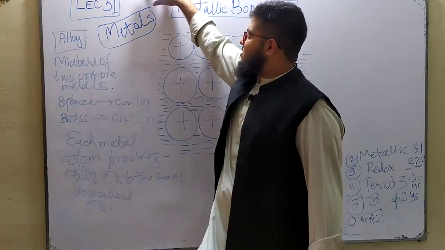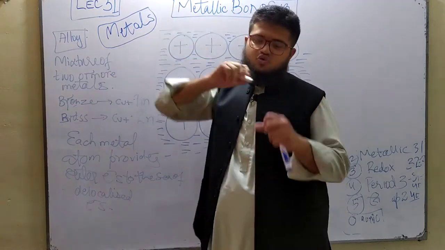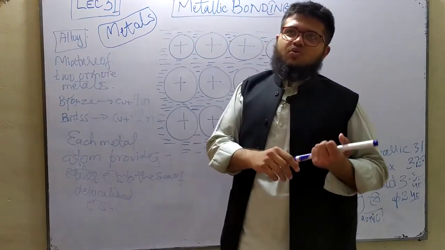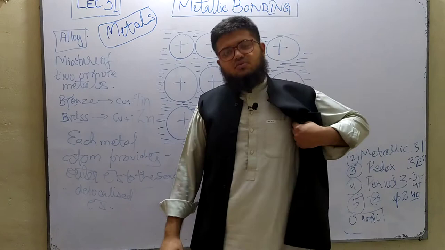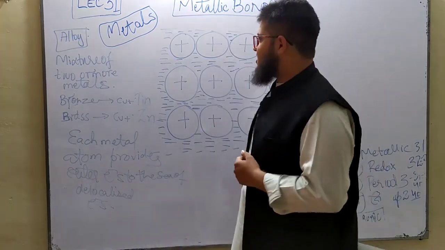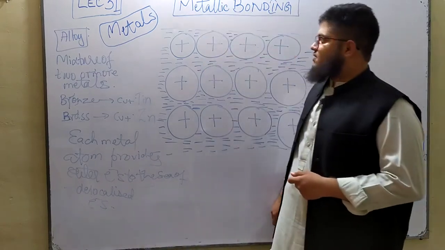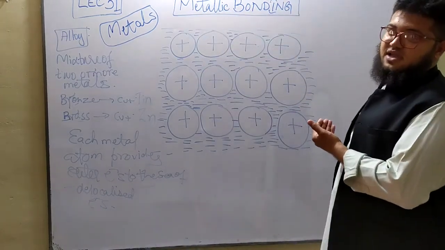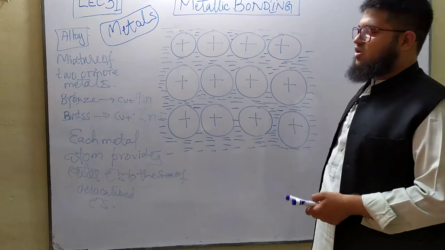What are metals? Metals are basically found in group 1, group 2, transition metals, and somewhat in group 3 as well. So basically group 13, I should rather say now, because it's A levels. Now this diagram must be familiar, right? You must have seen this in your O levels as well.